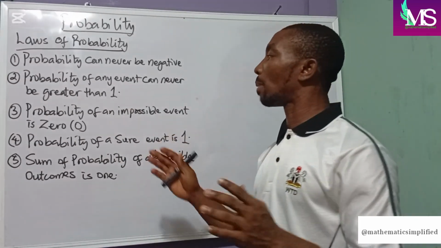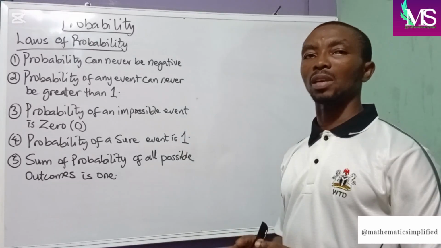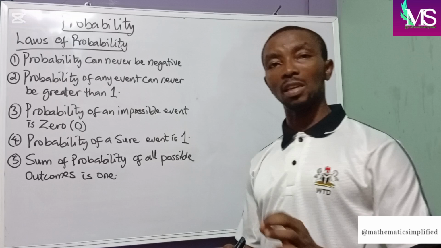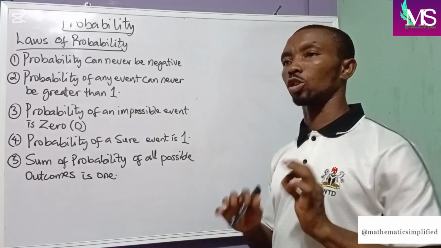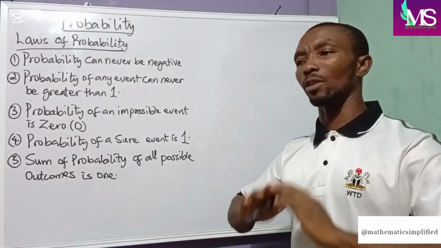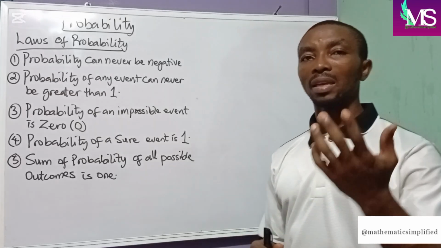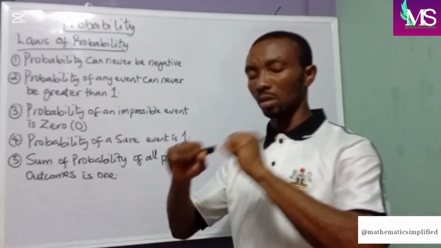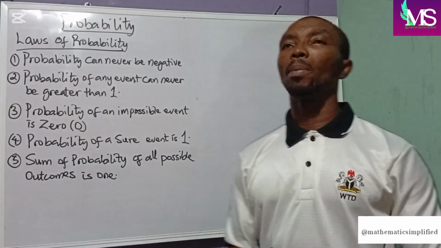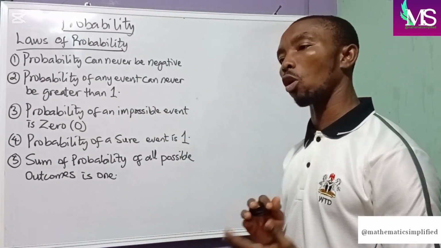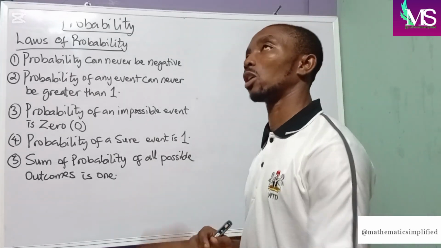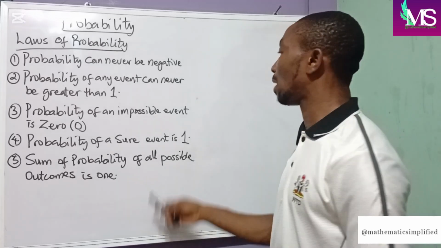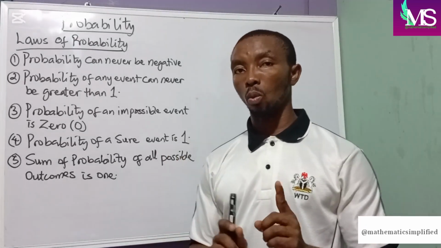Thirdly, your probability of an impossible event is 0. We've said that before. You're certain that this event cannot occur, like for example, getting a 9 from a single die. You are sure that it can't occur. It is 0. Now, when you're sure that an event will occur, like when you toss a coin, you either get a head or a tail. You are sure that one of them would occur. Then your probability is 1.